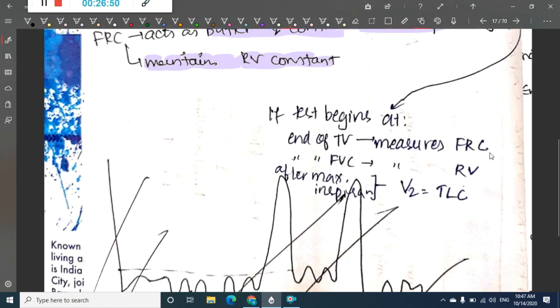At the end of tidal volume we measure functional residual capacity. Then at the end of forced vital capacity we measure the residual volume. Then after maximum inspiration, we measure the total lung capacity.